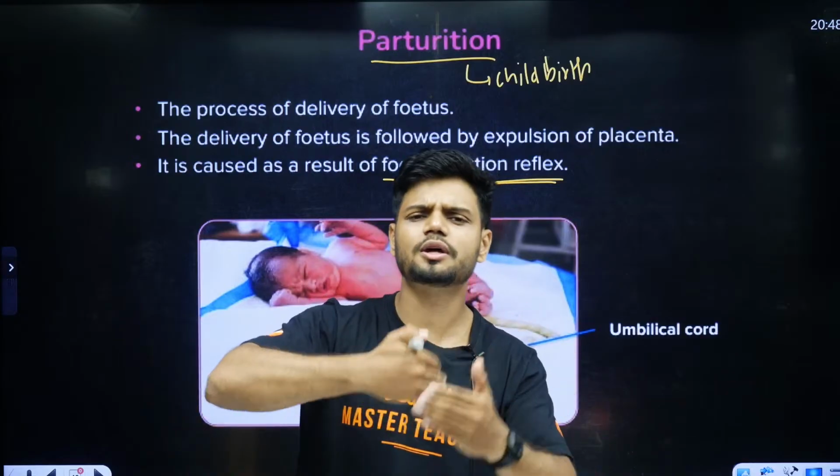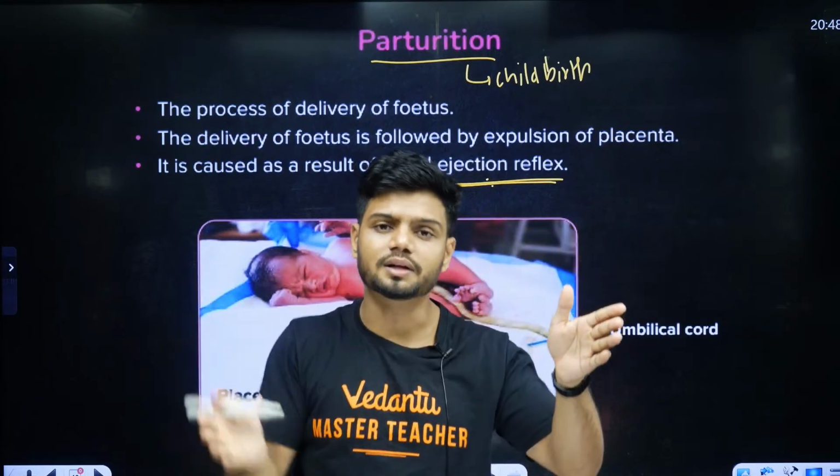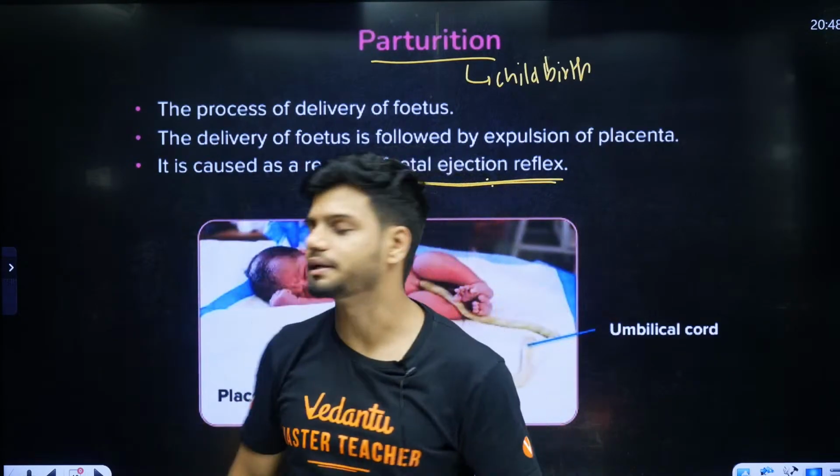So there is enough contraction where the child can slip out of the vagina.